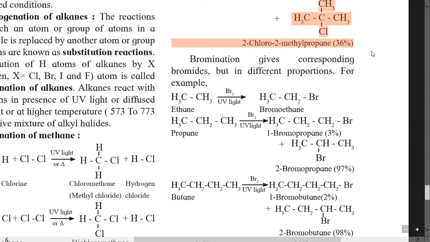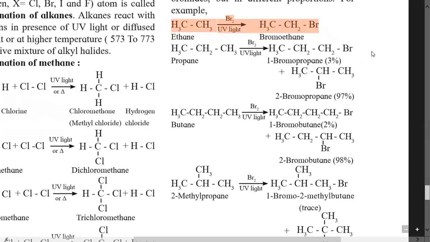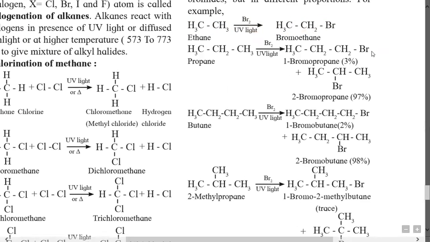Next example is a bromination. So when ethane, it is a 2 carbon containing alkane, CH3 single bond CH3, is treated with bromine in the presence of UV light, we get bromoethane, that is substitution of hydrogen atom by bromine atom. Of course, here side product is HBr. Next example is propane reacting with bromine in the presence of UV light.